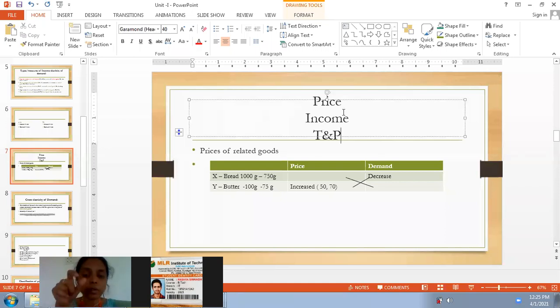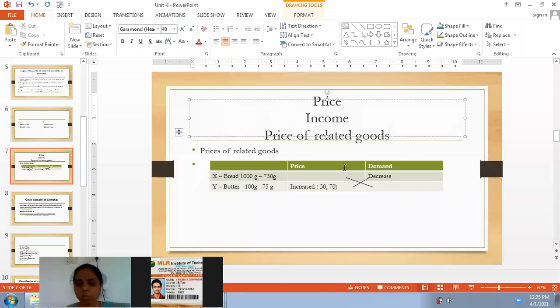As the taste and preferences of customers cannot be measured in quantities, we do not have any elasticity of demand related to that. Whereas the next one that we have, the fourth parameter, is price of related goods.